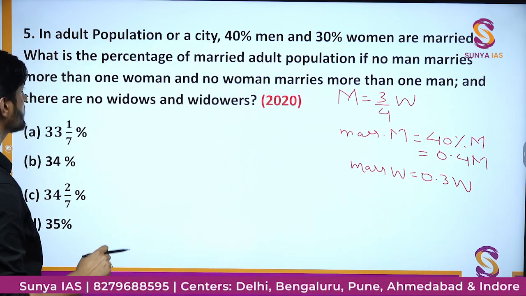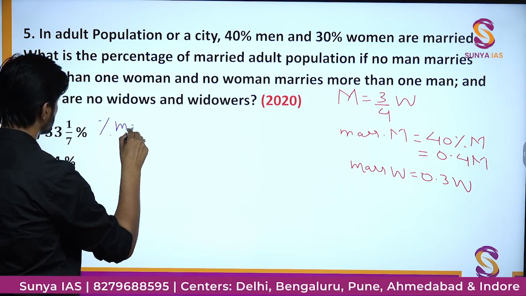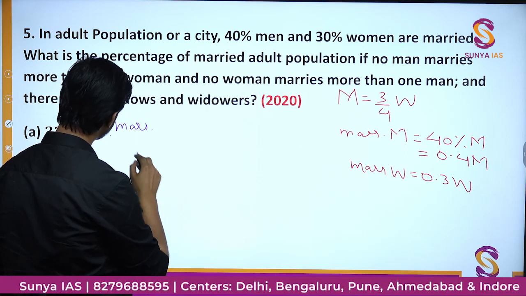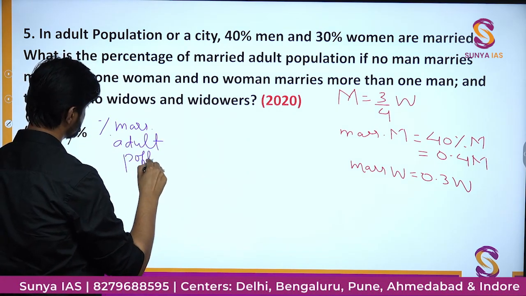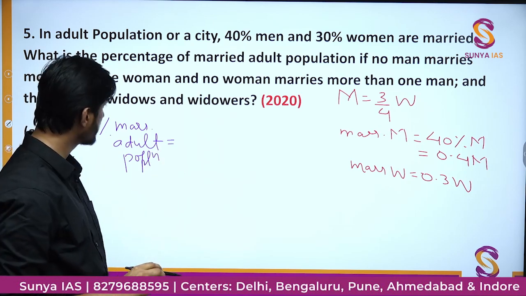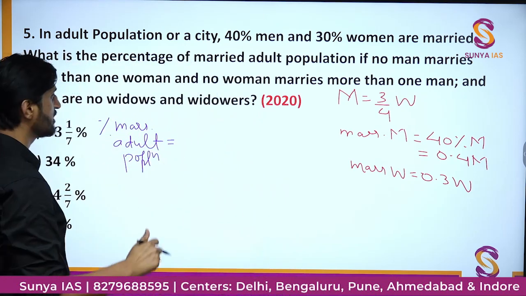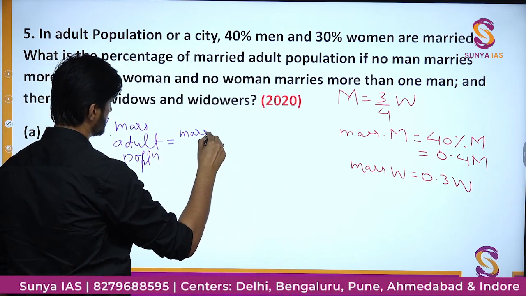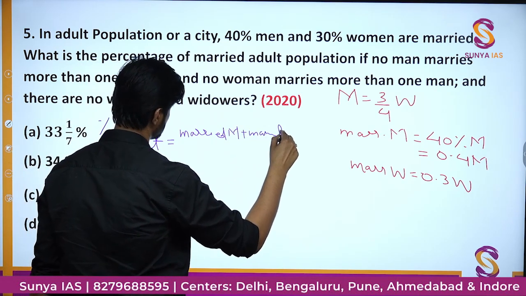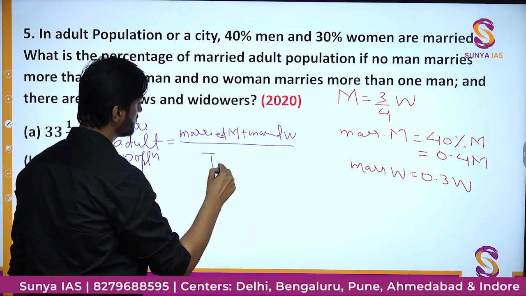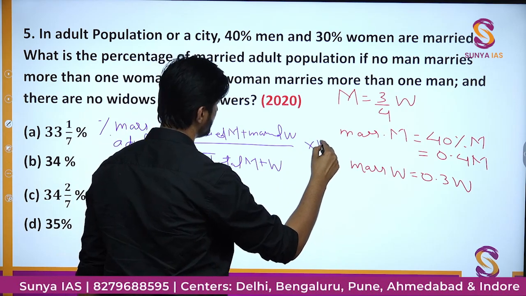Now, what we have to find is the percentage of married adult population. In order to find it, you must know that it would be equal to married men plus married women divided by total men and women into 100, which I wrote earlier also.